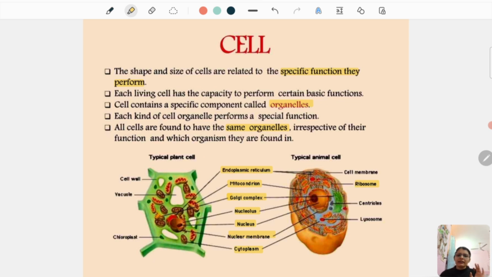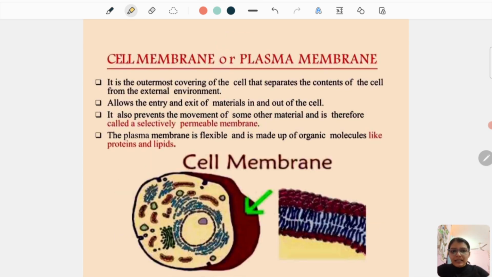Exceptions are there. Cell membrane or plasma membrane.